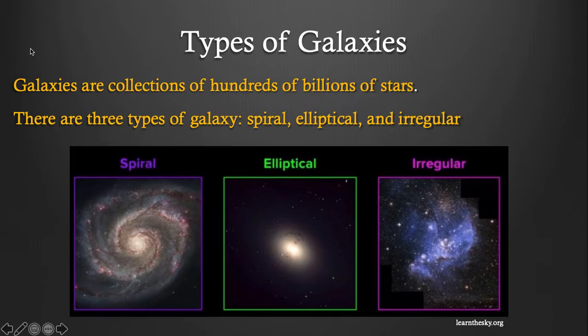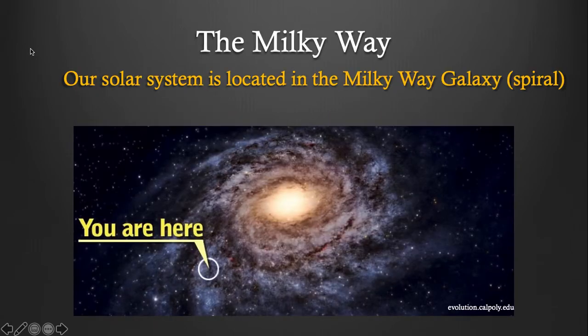Galaxies are collections of hundreds of billions of stars. There are three types of galaxies: spiral, elliptical, and irregular. So a galaxy is a huge amount of stars, but there are many, many, many galaxies in the universe. The universe is all the galaxies. So compared to the universe, a galaxy is smaller. Our solar system is located in the Milky Way galaxy, which is a spiral galaxy.